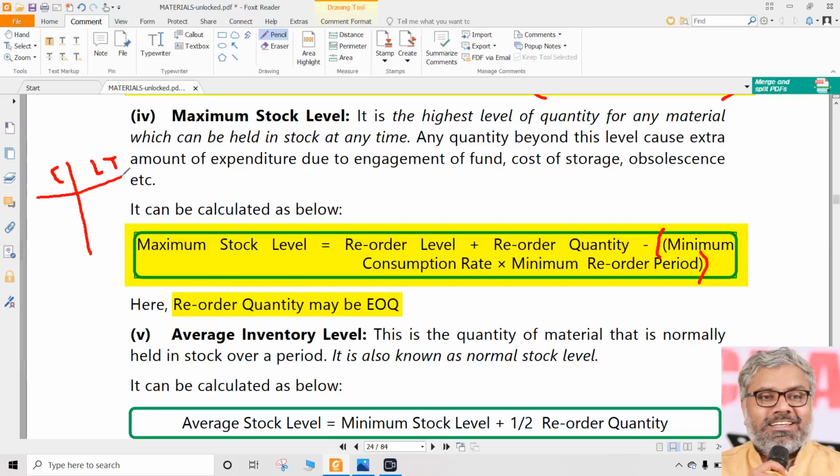Consumption will be per something, depending upon the lead time. Let us take days, for example only. It could be weeks also, months also. Let us say on an average, minimum consumption per day is 3 kilos. Let us say maximum consumption per day, only for understanding purposes, is 7 kilos per day, right? And the lead time is, let us say, 2 days or 3 days. So this is minimum consumption, this is maximum consumption. Average consumption will be how much on an average? That is 5.